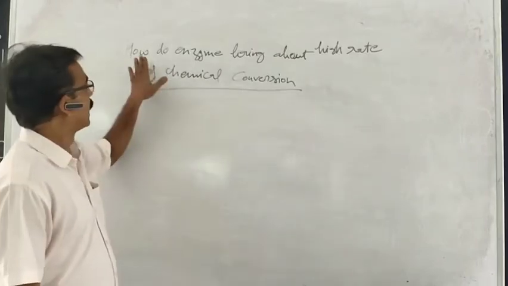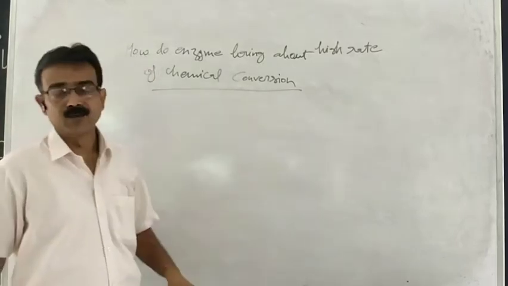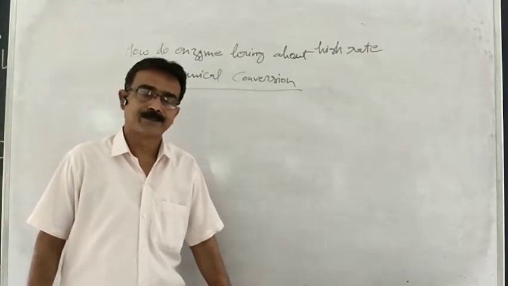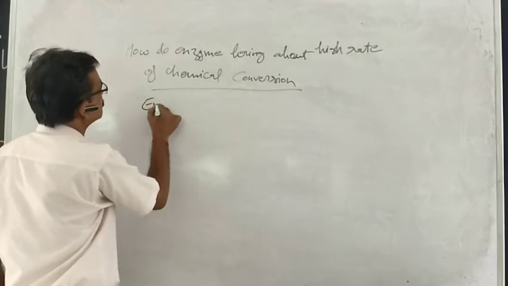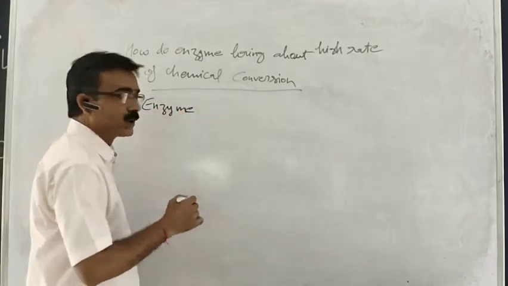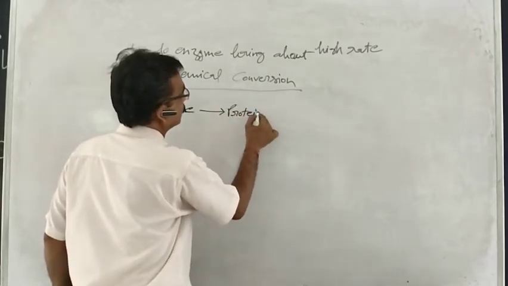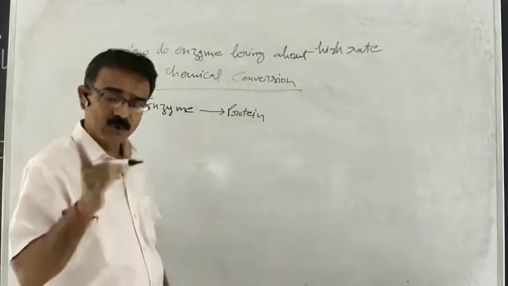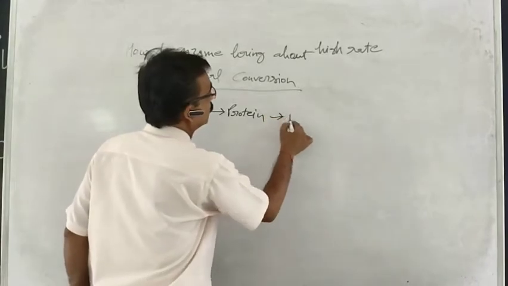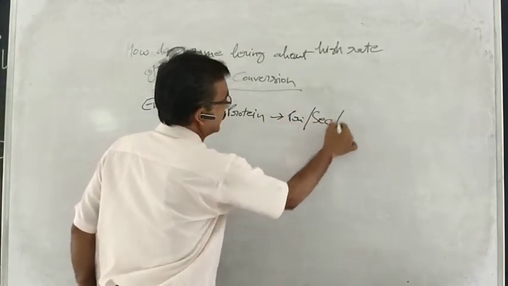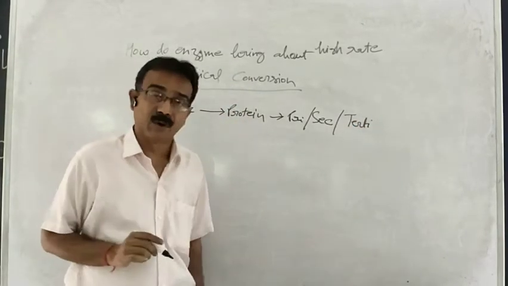We will discuss how do enzymes bring about a high rate of chemical conversion or chemical reaction. You know what an enzyme is? Most of the enzymes are made up of protein. And if most of the enzymes are made up of protein, it means they will follow primary, secondary, and tertiary structure of their proteinaceous form.